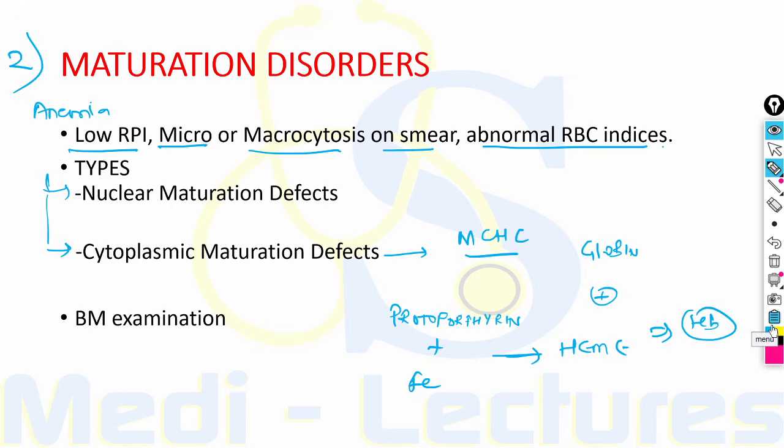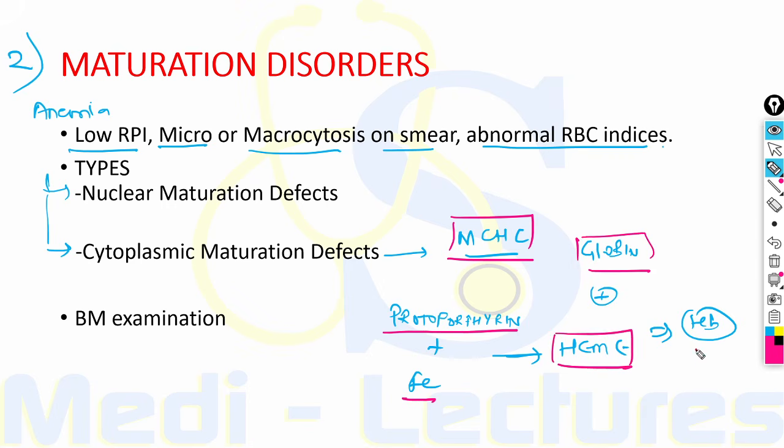Now these cytoplasmic maturation defects will lead to microcytic hypochromic picture. When we talk of hemoglobin synthesis, the protoporphyrin along with iron forms heme, and this heme along with globin forms hemoglobin. The defect in protoporphyrin synthesis can be due to sideroblastic anemia.